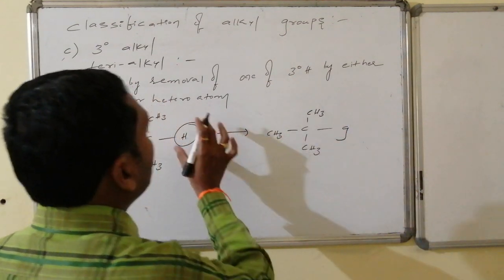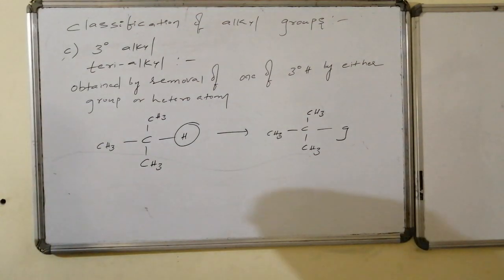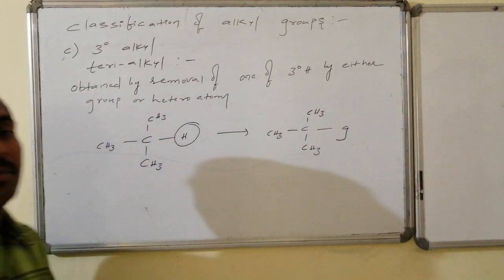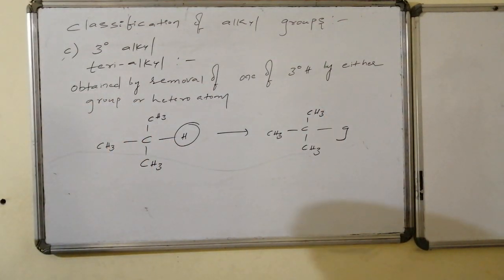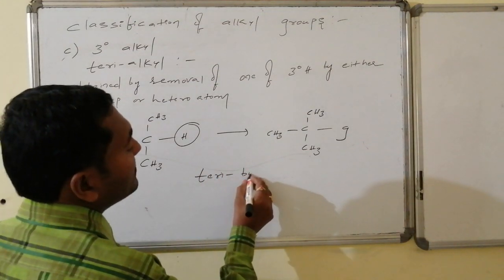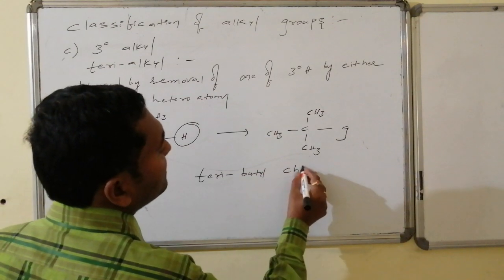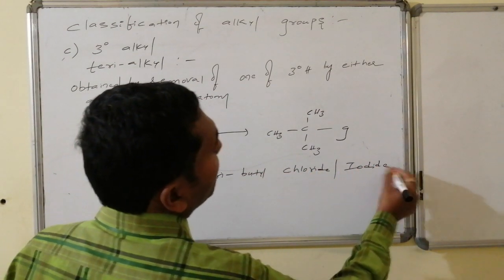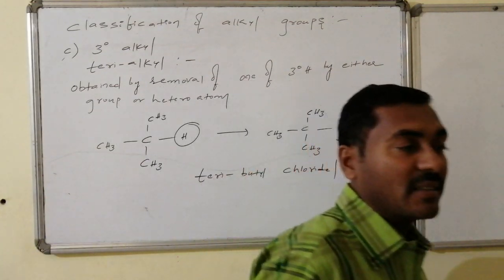After removal of this tertiary hydrogen, the remaining incomplete alkyl portion is said to be tertiary alkyl, and this is said to be tertiary butyl because it consists of a total of four carbon atoms. So this is tertiary butyl chloride if it is chlorine, and tertiary butyl iodide if it is iodine.